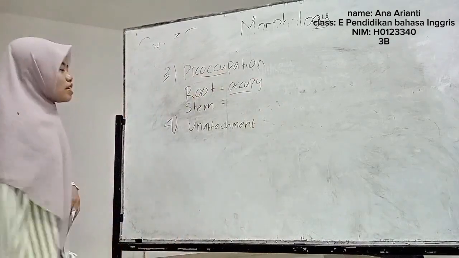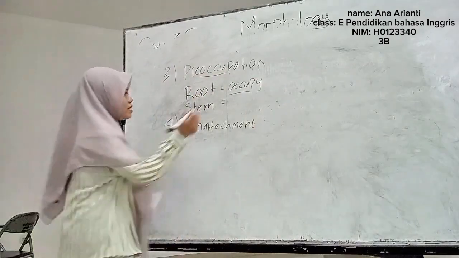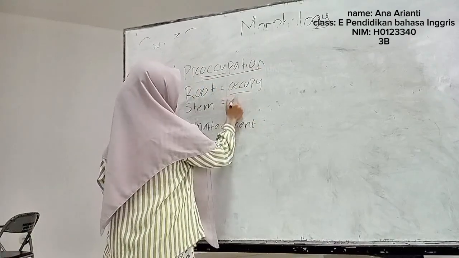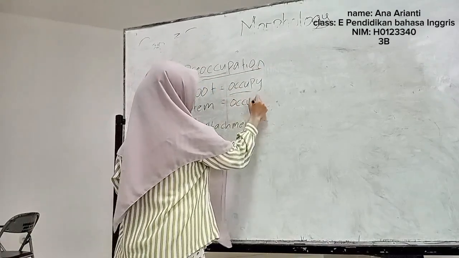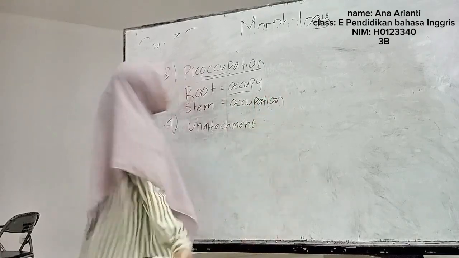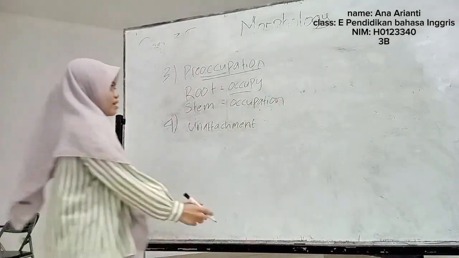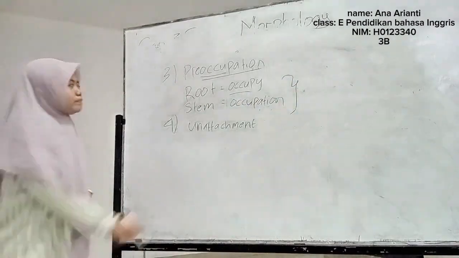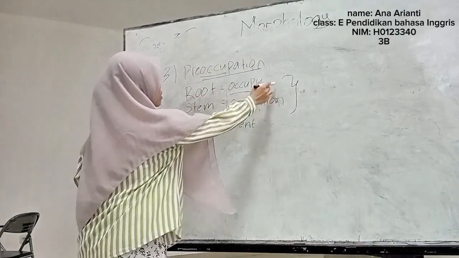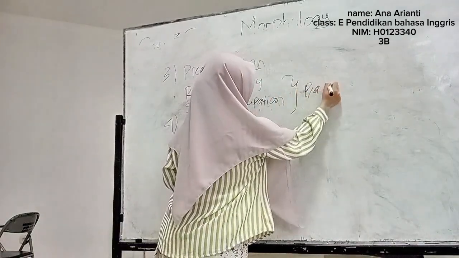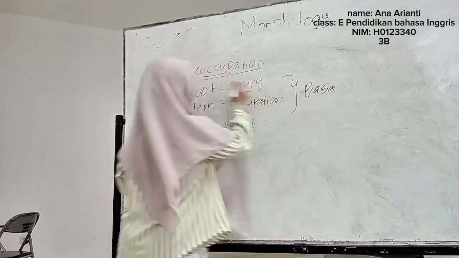Nah, lalu yang kedua itu stem. Nah, stemnya di sini yaitu occupation. Nah, lalu yang terakhir ada base. Nah, base di sini adalah perpaduan antara root dan stem. Nah, base-nya yaitu preoccupation.